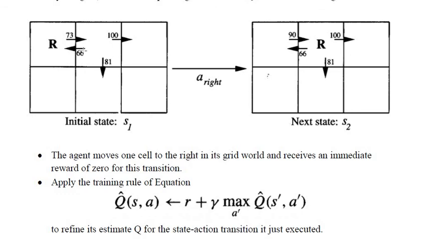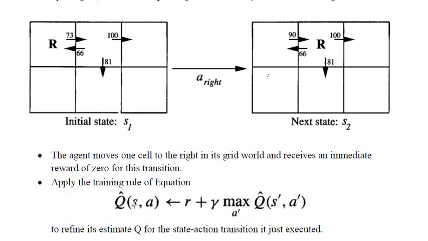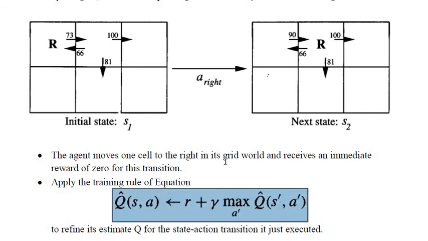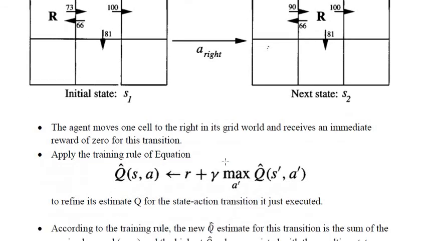Okay, so for the right move, as you can see, you have to apply this training equation. That is Q dash of s comma a equal to r plus gamma max of Q dash of s dash comma a dash, to define its estimate Q for the state action transition it just executed.